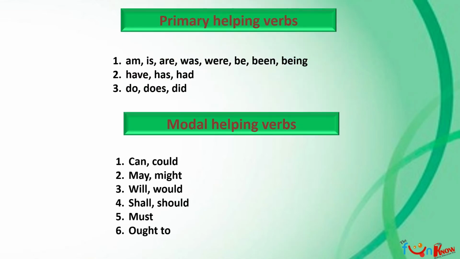Now, when we talk about modal helping verbs, you can have sentences like I must go, which is an obligation. You have to go. You can't think of not going. You will do your work, or I will do my work. That's a determination. I might do my work. There is a very weak possibility. I may come along with you. There is a possibility, but I'm not sure. So that is how your modal verbs help.